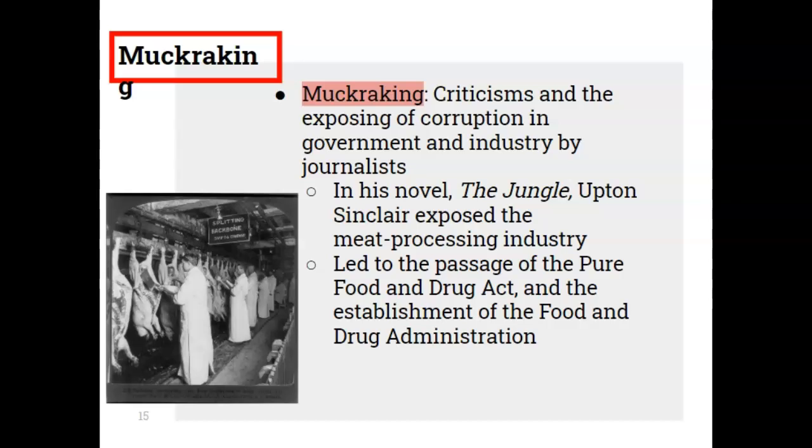So this has been a great way that the media has held corporations and businesses accountable. It also led to the passage of the Pure Food and Drug Act and the establishment of the Food and Drug Administration. So we can see how the media acting as a watchdog and reporting on these stories can be very significant in creating more gains for the rights of consumers.